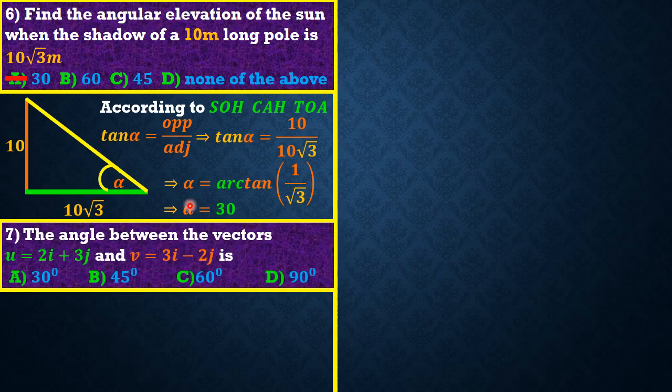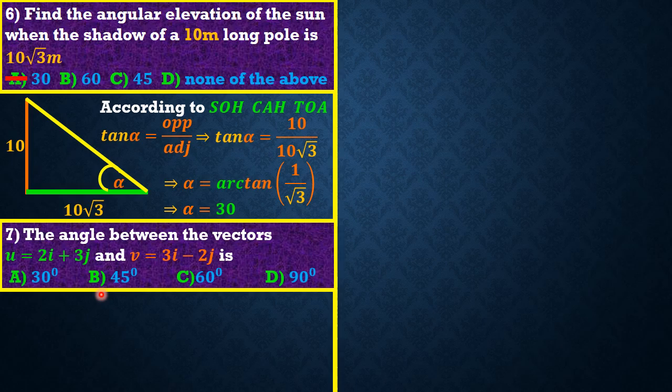So friends, oh my God, we have not even gone half. We have up to 30 questions to answer. Okay. So question 7 is saying that the angle between the vectors u equal to 2i plus 3j and v equal to 3i minus 2j is, okay.